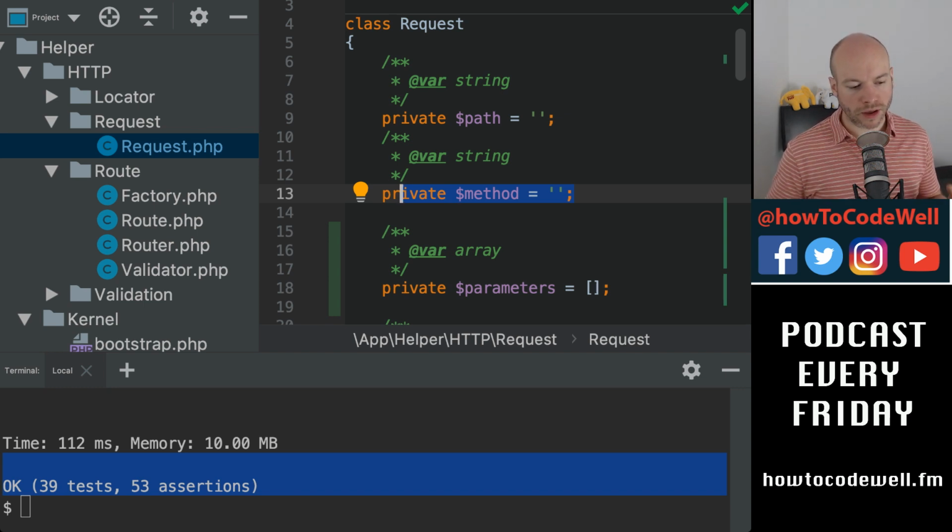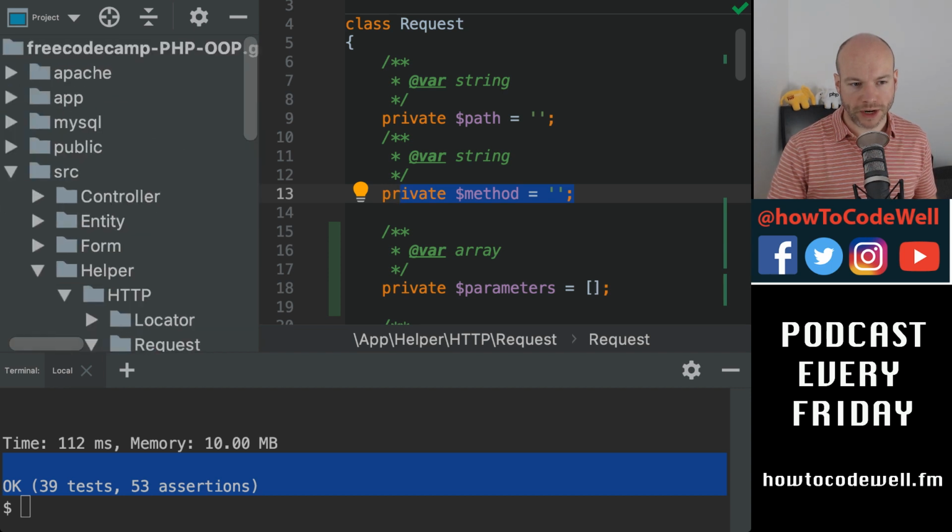So, for example, I could use filter_var, or I could use filter_input, and I could be filtering those based upon a known set of rules. So whether or not it's a Boolean, whether or not it's an integer, whether or not it's a string or an email, and so forth.